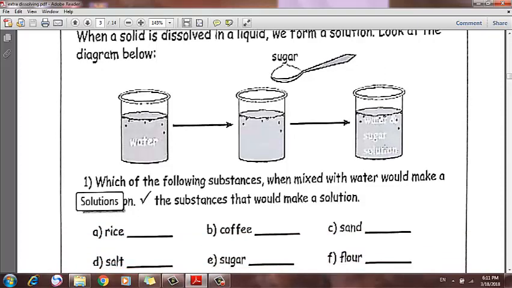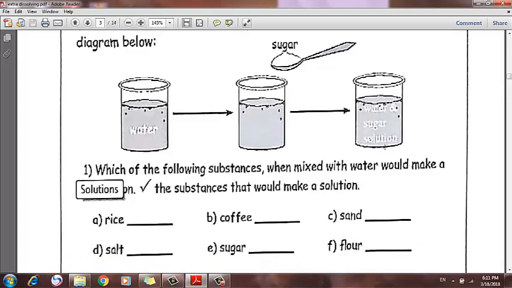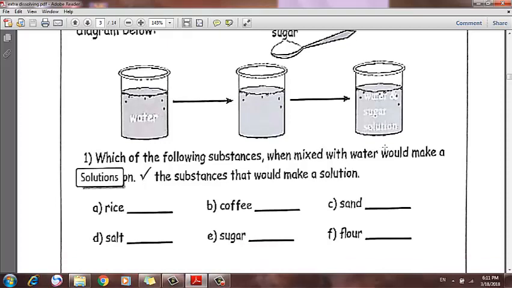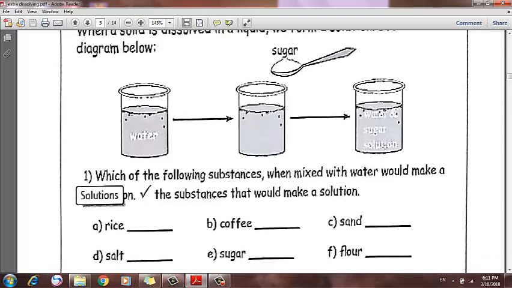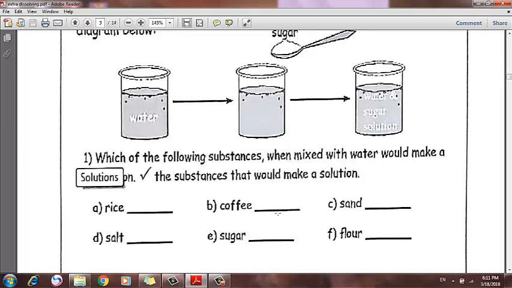Which of the following substances when mixed with water would make a solution? Tick the substance that would make a solution. Make a solution means the substance will dissolve in water. Rice, will the rice make a solution? No. Let's move in order.